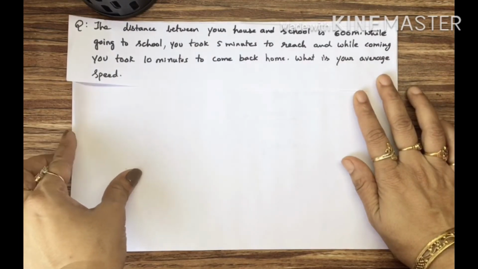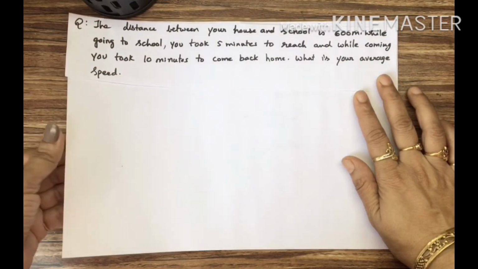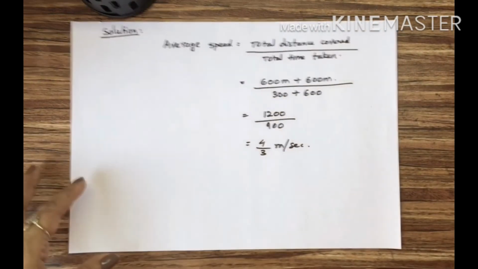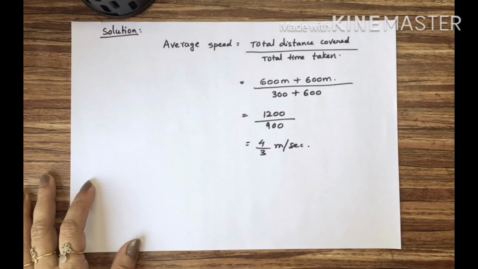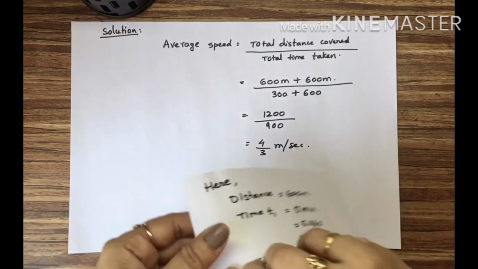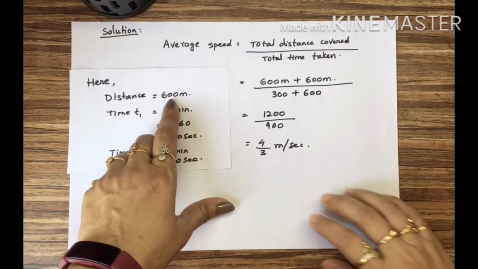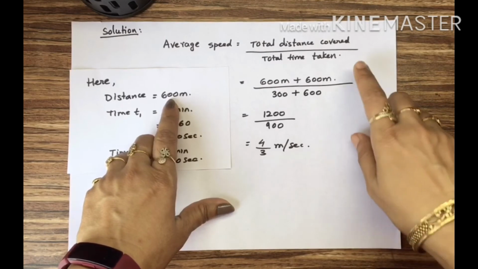So how will you calculate? You will take total distance as numerator, total time taken as denominator. The only thing is, here average speed is equal to total distance upon total time. Here what is given? Distance is equal to 600 meters. While going 600 meters, while coming 600 meters.